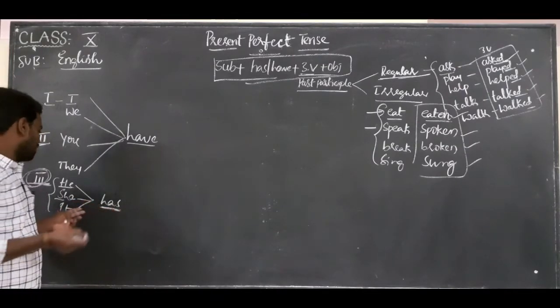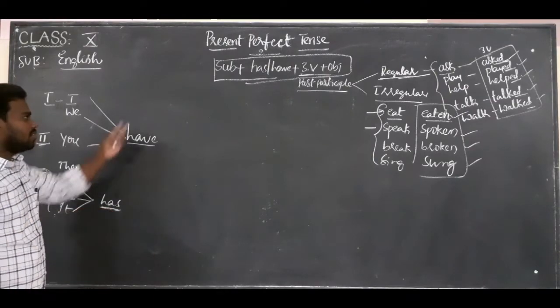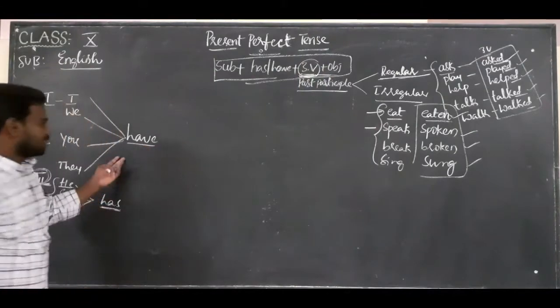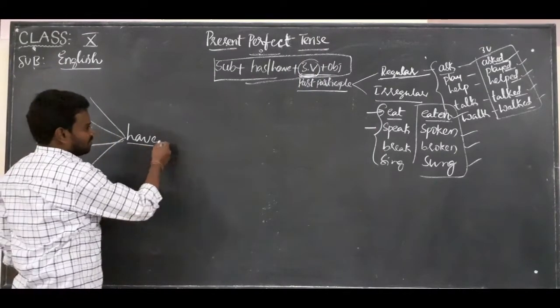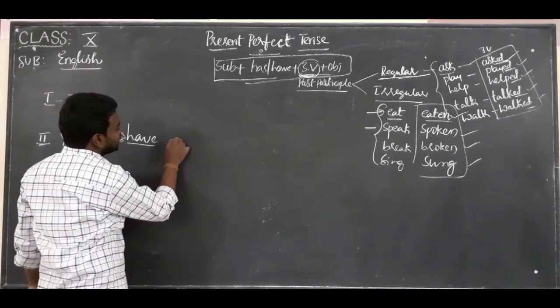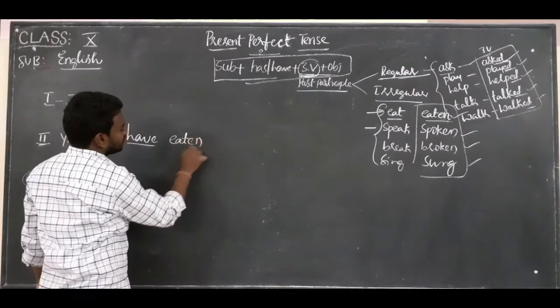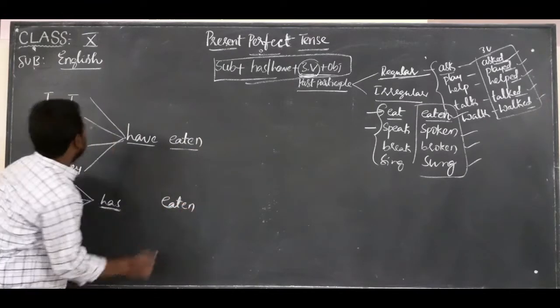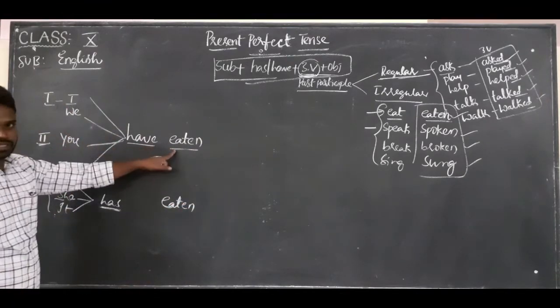Now let us use the third form of the verb. For example, eaten. Eaten is common here. Let us see: I have eaten.